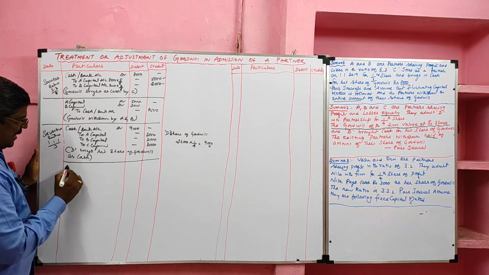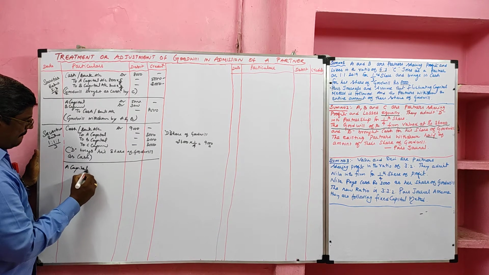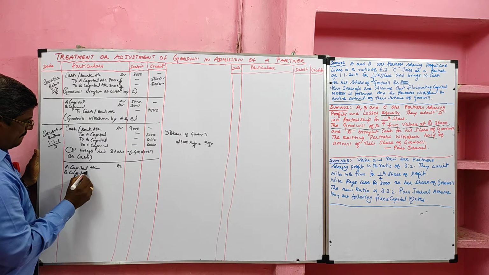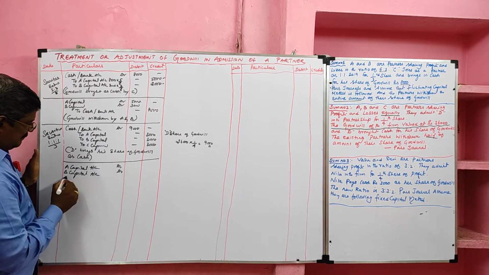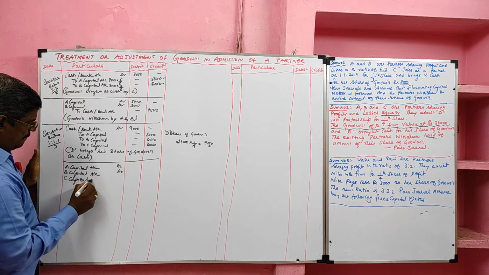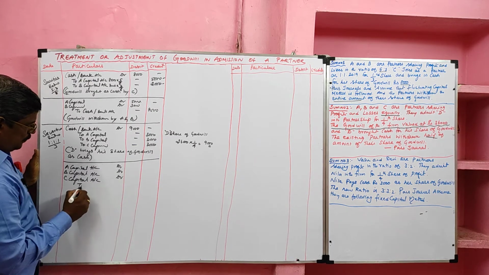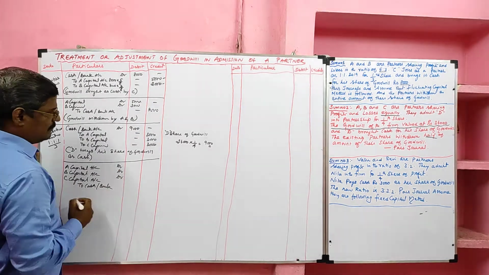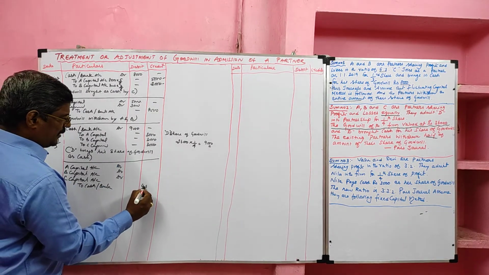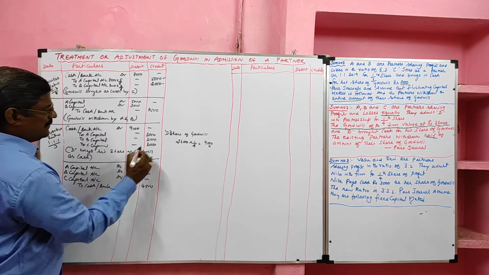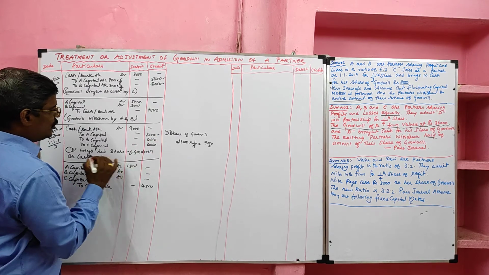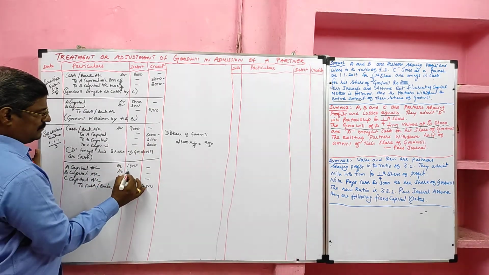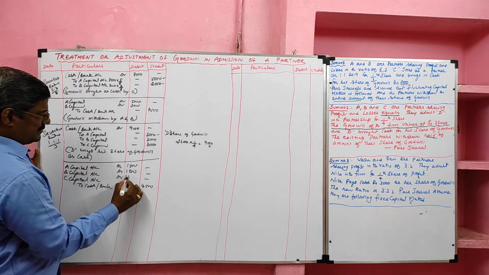The entry is A capital account debit, B capital account debit, C capital account debit, to cash or bank, half of the amount. So 9,000 of 4,500. Then 3,000 of 1,500. So A's total share is 3,000, of which 50% is withdrawn. Then B also. Then C also.